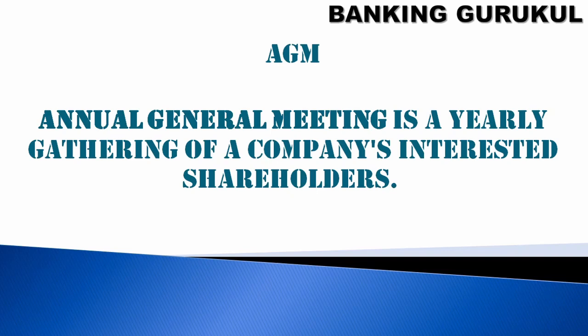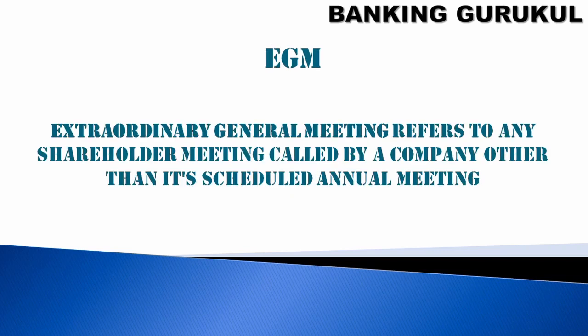What is annual general body meeting? Annual general body meeting is a yearly gathering of company's interested shareholders. So every year the company has to arrange an annual general body meeting where all the interested shareholders, means anybody interested, can join the annual general body meeting. What is EGM? Extraordinary general body meeting. So normally every year all the shareholders meet on a particular day and particular time. This is called annual general body meeting.